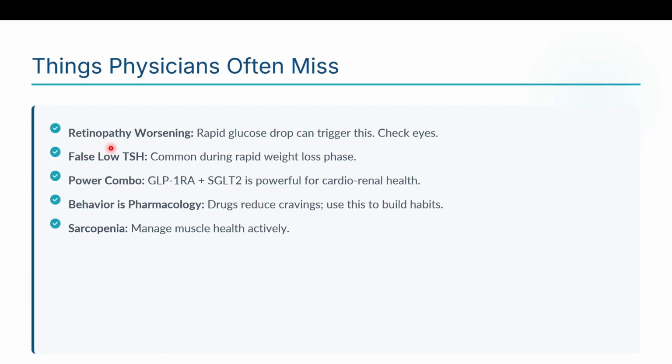So always look for retinopathy. These are the things that physicians often miss. A rapid glucose drop can trigger this, so always check the eyes. False loop TSS is common during the rapid weight loss phase or combination therapy.